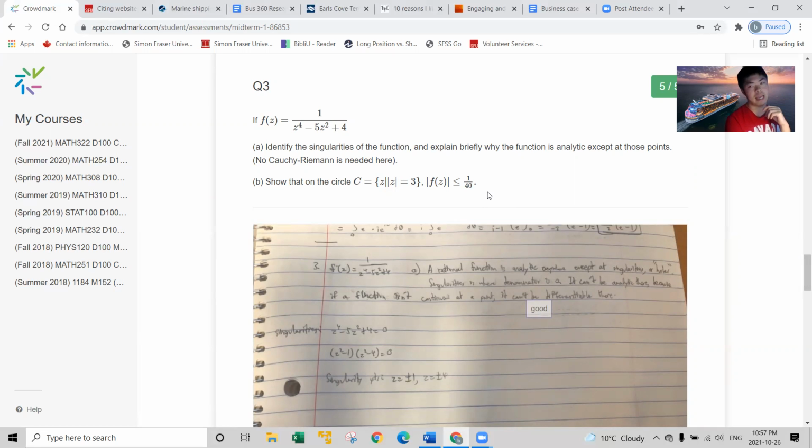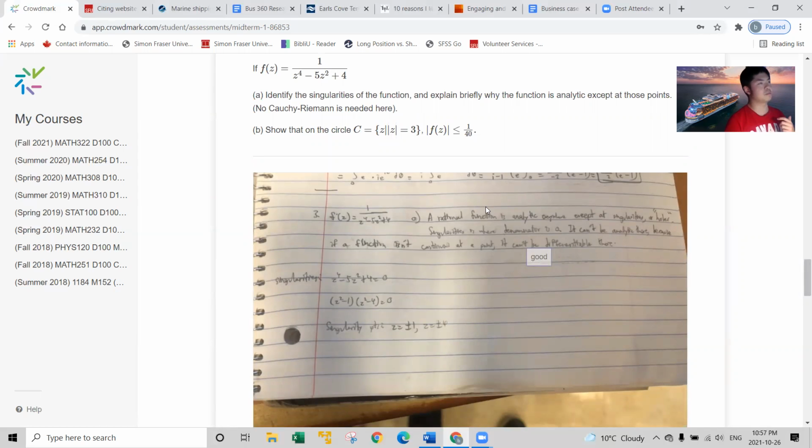And it obviously can't be analytic where the denominator is 0, because 1 divided by 0, it's not continuous. And you can use the contrapositive. If a function is differentiable, it's continuous. But if it's not continuous, it's definitely not differentiable. So the singularities are just those places where the denominator is 0 and you can't differentiate. So z to the 4 minus 5z squared plus 4 is 0. Z is plus or minus 1, z is plus or minus 2.